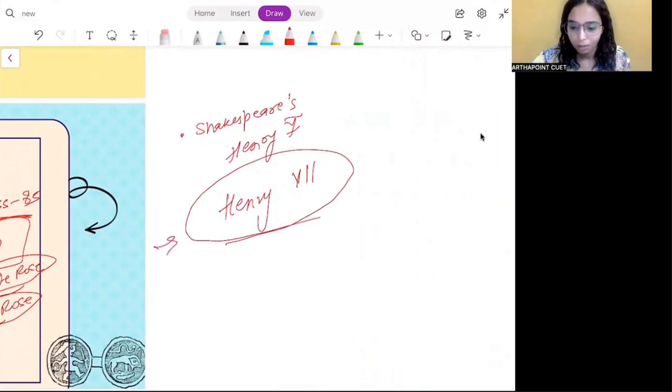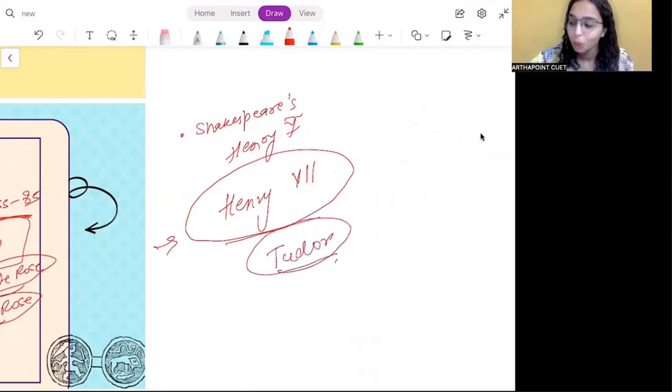He was a distant cousin of the Lanchesters, and he married a daughter from the House of York, right? So basically, एक Lanchester ने एक York से शादी करी, and a completely new dynasty came into being, that is the Tudor dynasty, right?